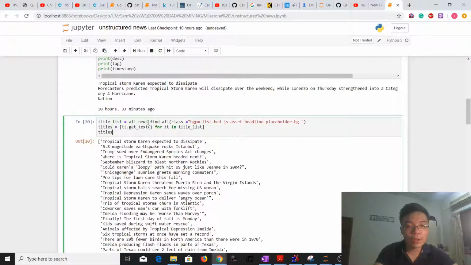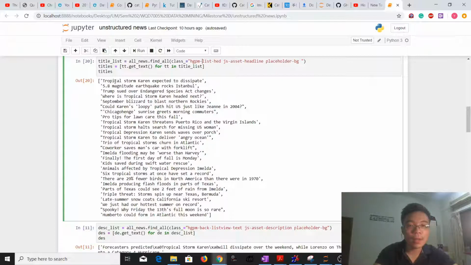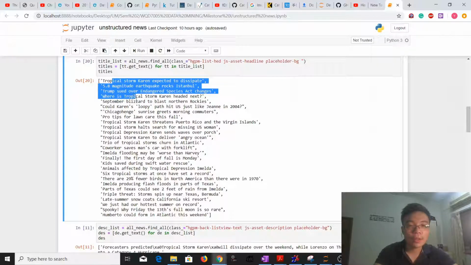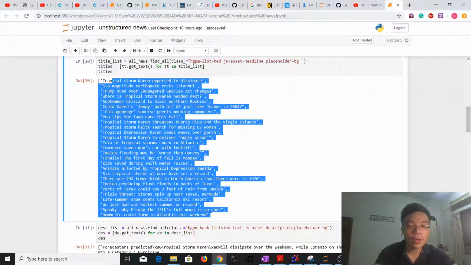So from the all news variable, we'll be using find all, and by using this class, we're actually able to extract all the titles of the news. Then we'll be using the get text inside the loop function in order to extract the text of the title for each and every news. So as you can see, this is the list of titles for each and every news.